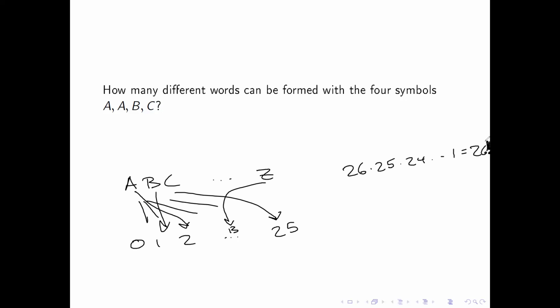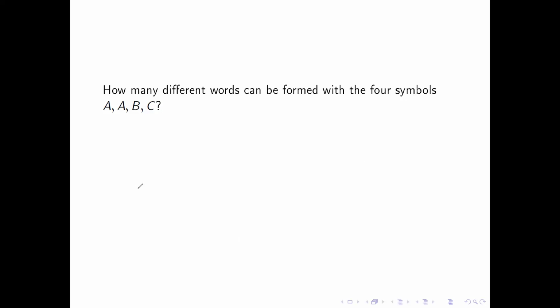And real quickly, to help you all understand, even if you were running a highly efficient computer, to run through all 26 factorial possible options on a message would take you years. It's not viable. So it's not something that we even do for 26 factorial. We're going to deal with things that are much bigger than 26 factorial. So we have to talk about how we do these things more appropriately.